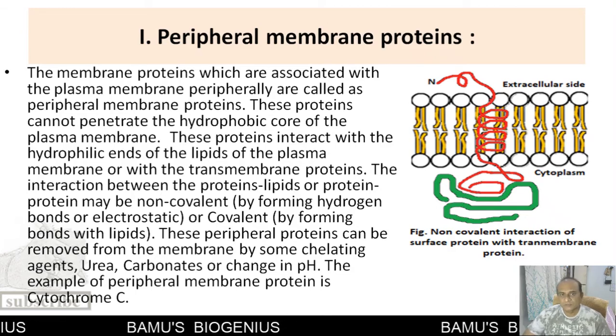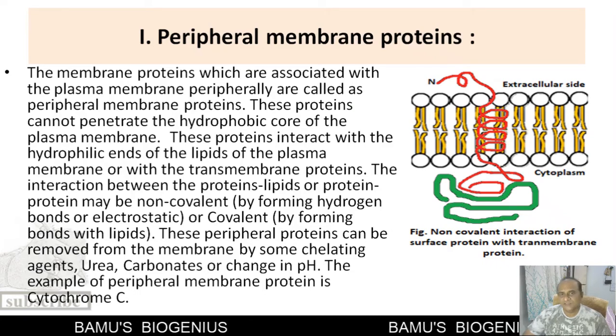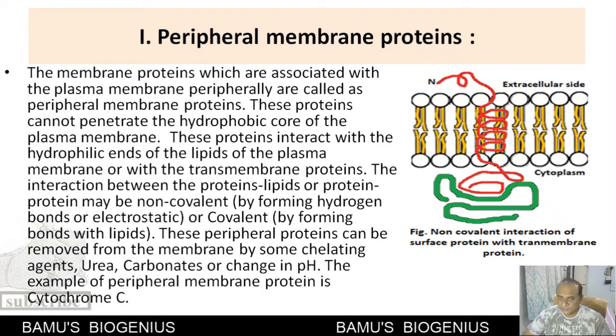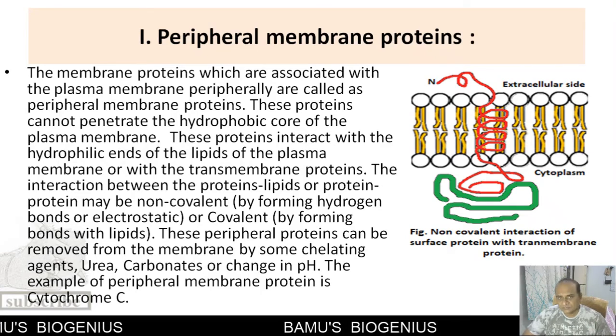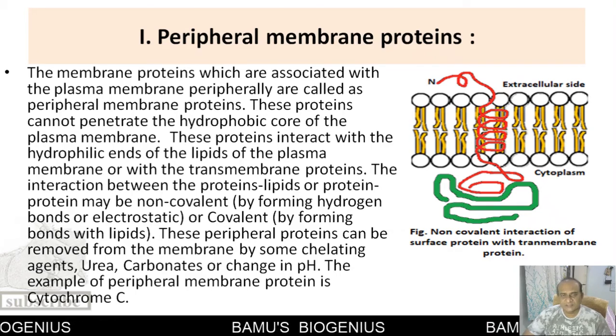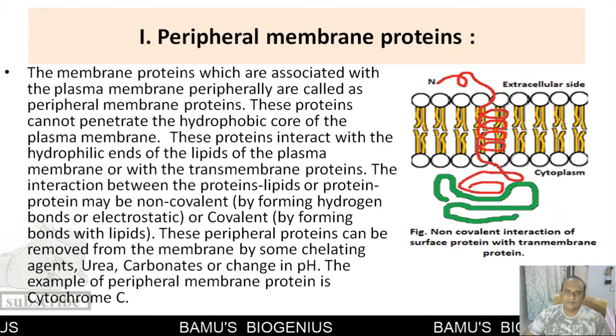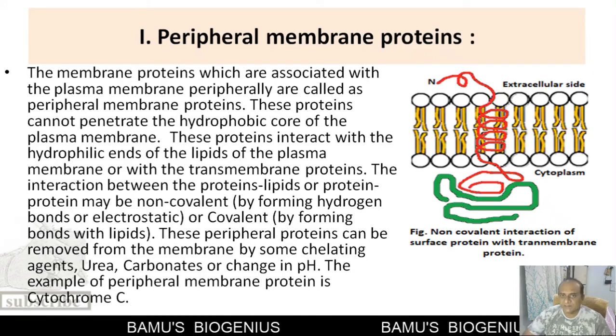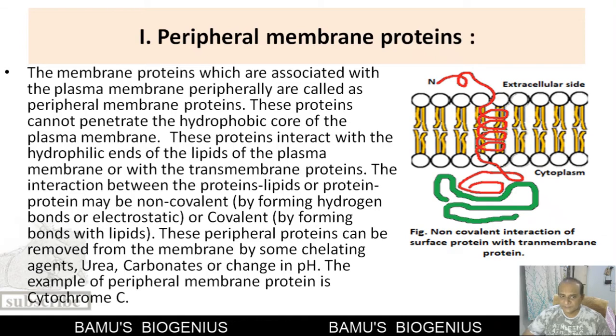And what is a covalent interaction? If that particular membrane protein forms a bond with a lipid molecule present in the plasma membrane, or with a protein molecule present in the plasma membrane, then such a bond is known as a covalent bond, and the interaction is called a covalent interaction. So this is how these peripheral membrane proteins remain attached to the membrane.